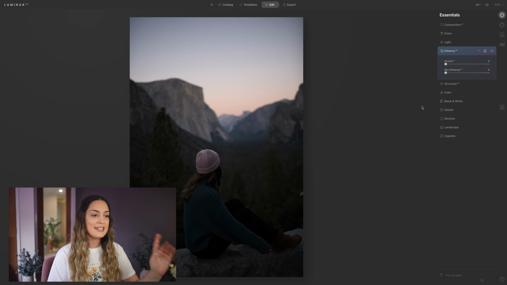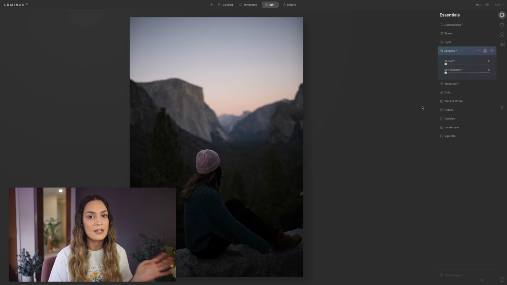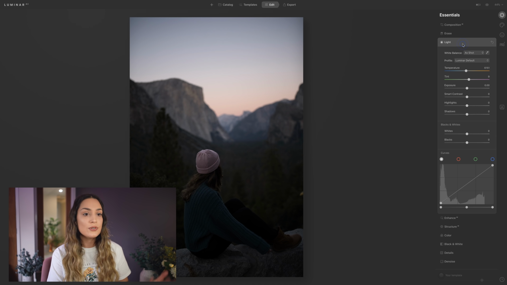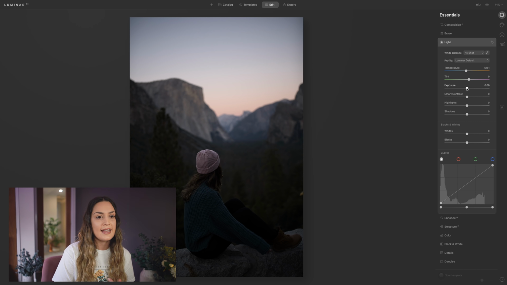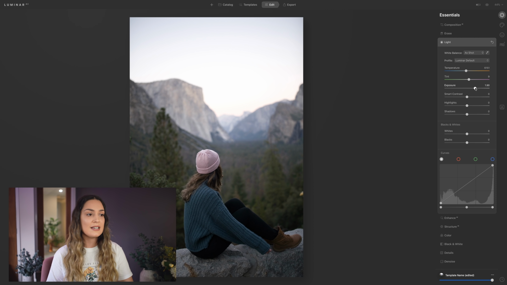So here's a photo that Dan took of me while we were in Yosemite. As you can see, it was during blue hour, and the photo is very underexposed because we wanted to retain as much detail and light in the sky as possible, as there were some very beautiful colors happening right after sunset. So usually we would go to light, and you could use your exposure control to bring out the details in the foreground. But as you can see, when we do that, the sky is now totally overexposed and you lose all those beautiful natural colors that we had.